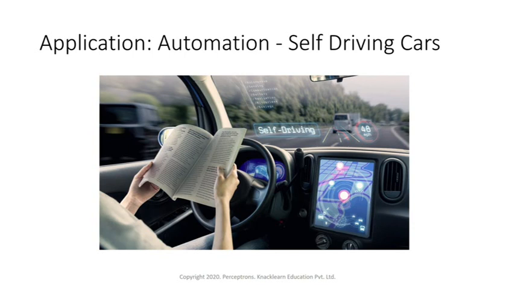Next, automation, self-driving cars. Everyone would know about this one. So much invention and so much research is still happening into the self-driving car concept. A lot of big companies are currently working on it. If you look at Tesla, and Google is also into self-driving cars. This is done using various Q learning and deep Q learning techniques, which we are also going to see, how the self-driving car works.